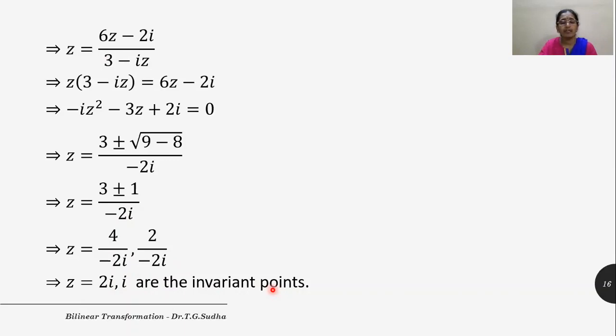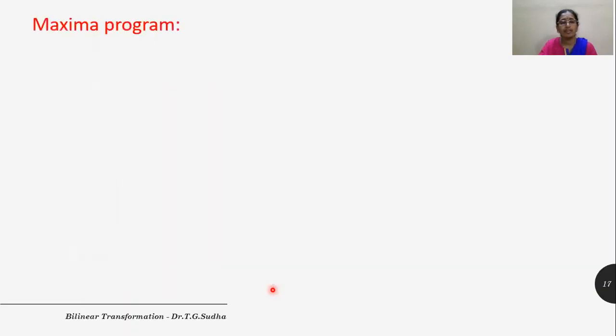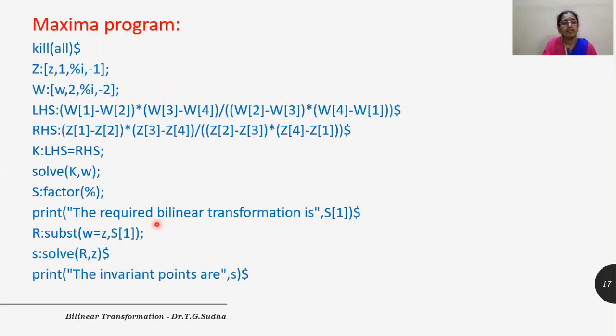Now let us see the Maxima program for this. So the first part remains the same as the problem 1. So here we had solved and we had taken a factor of the previous output and we had given the print command till here, it is same.